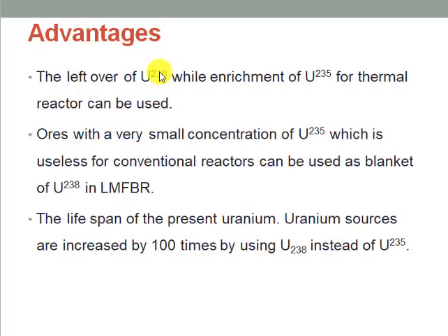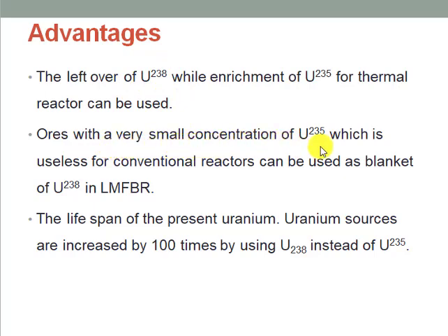There are many advantages associated with the liquid metal fast breeder reactors. The first advantage is that the leftover of uranium-238 from the process of enrichment of uranium-235 for thermal reactors can be used in the liquid metal fast breeder reactor as the fuel.